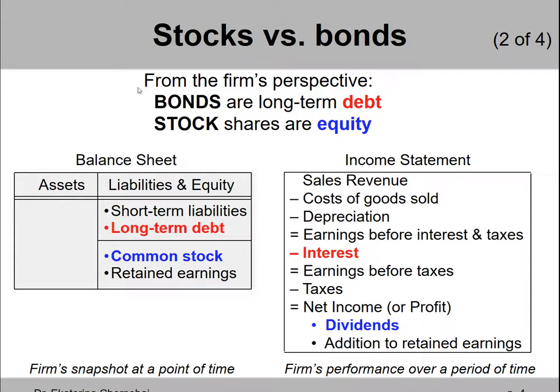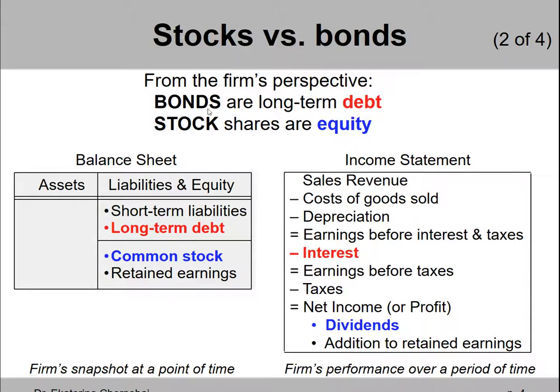From the firm's perspective, bonds represent the firm's long-term debt. A firm borrowed money long-term. It needs to be paid back with the interest on top over many years. Stocks represent equity. So the words equity and stocks are used interchangeably, and the words debt, loans, and bonds are also used interchangeably in finance.